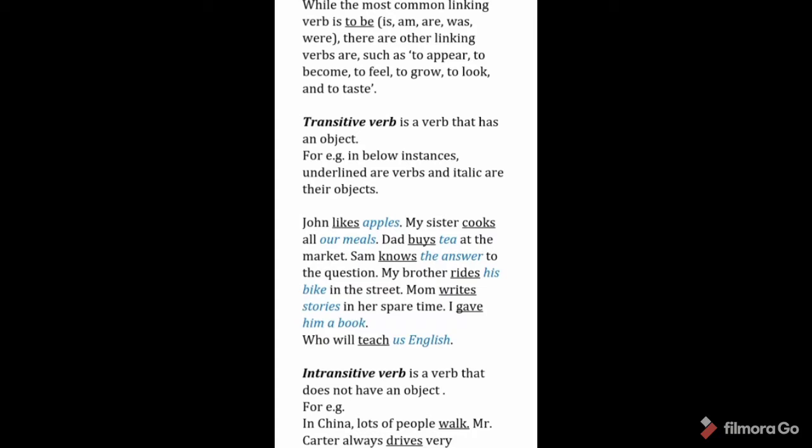Now we come to examples of transitive verb. John likes apples. John is the subject, like is the verb, apples is the object. My sister cooks all our meals. Cooks is the verb, our meals is the object. It means transitive verbs are the verbs that have the object. Here in all the sentences, the object does appear.